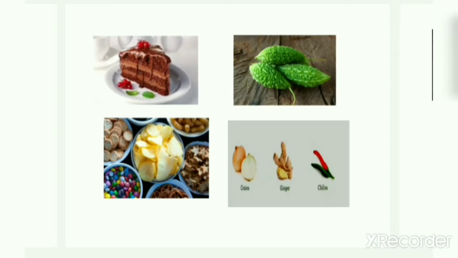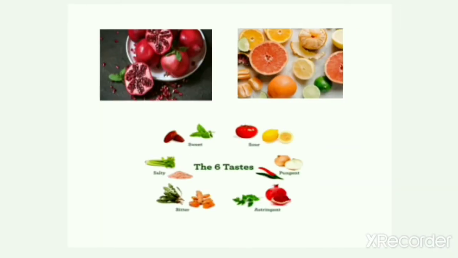Children, can you see this? Yes, it is pomegranate. And have you ever thought what the taste of this is? When you eat this, you feel something like khatta, but you never think about what the taste of this is. Yes, the taste of pomegranate is astringent. That means in Hindi we call it kasela swad. Okay, so with these types of food, there is one more type of taste, that is astringent.